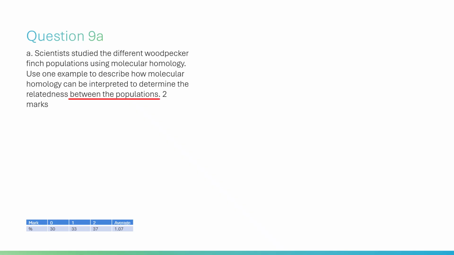This question is a subtle trap for students who rely on rote learning. The key to scoring 2 marks here is understanding the contextualized difference between comparing species versus populations.